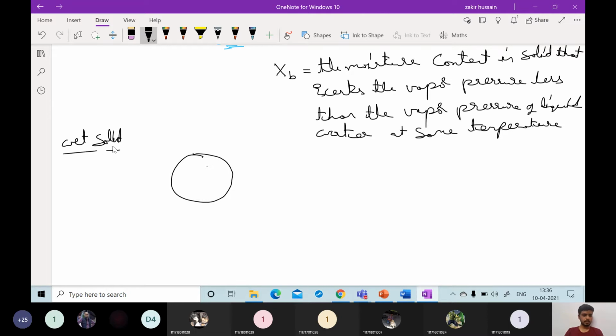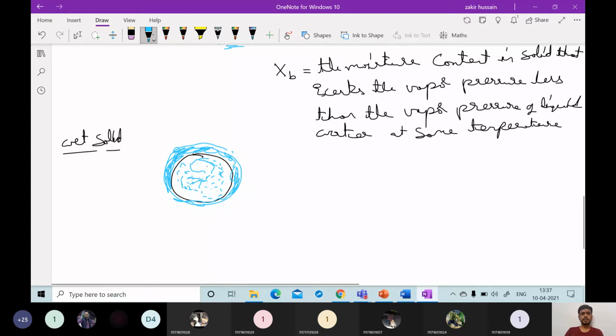For example, this is a wet solid. Then on top of it, this is one liquid film or water film. So like this water film, and also some water will be present like this inside, somewhere in the interstices of this solid. The water content will also be present like this.